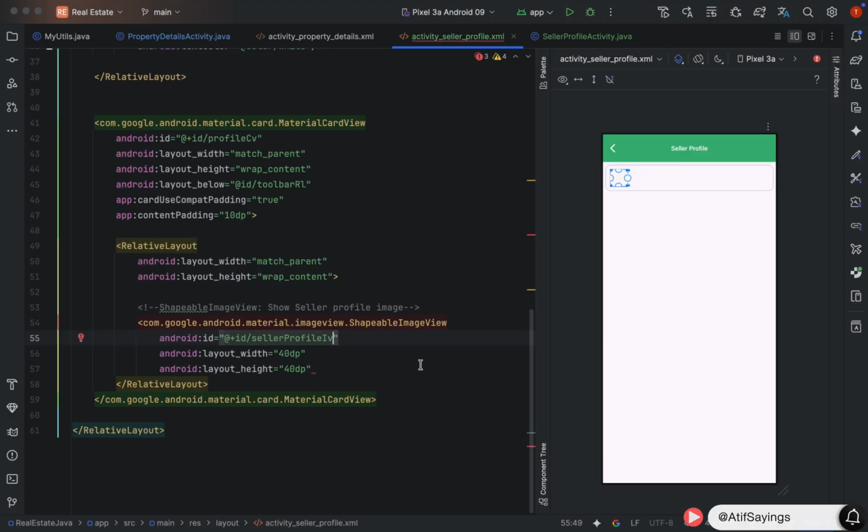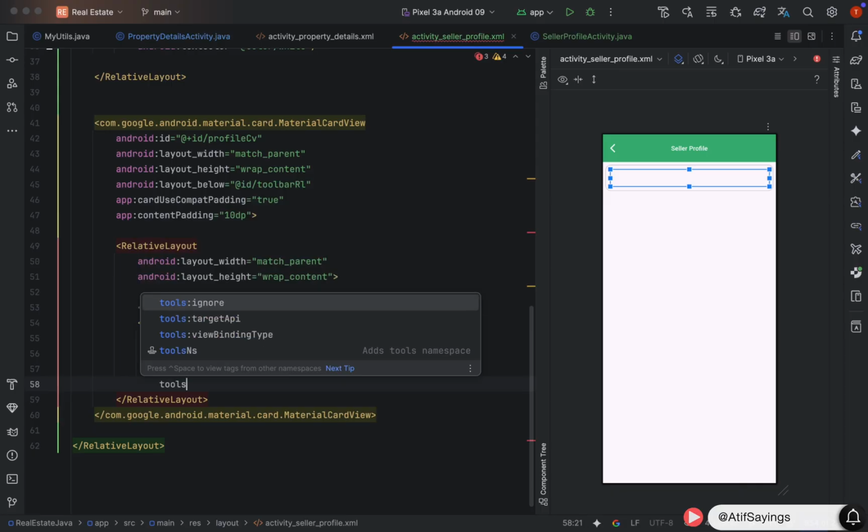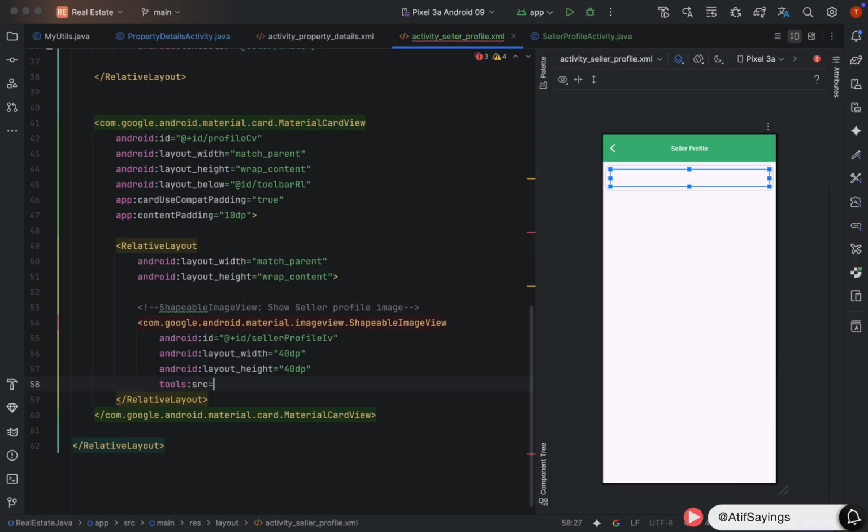After setting the ID, we will show a temporary image in this image view that will only show in layout preview. That's why we are using tools source instead of Android source.